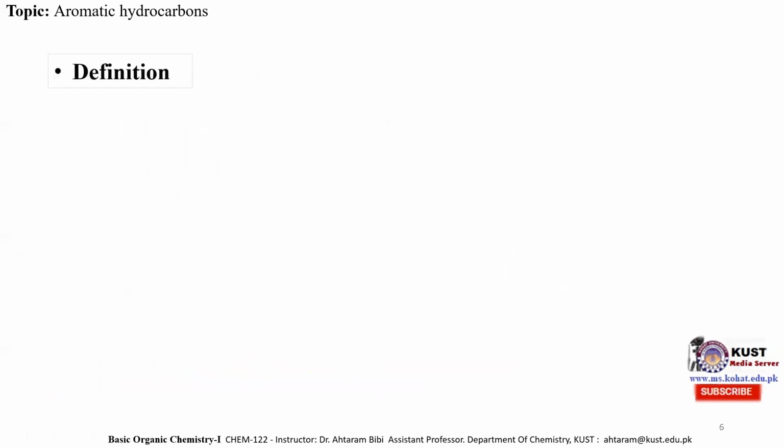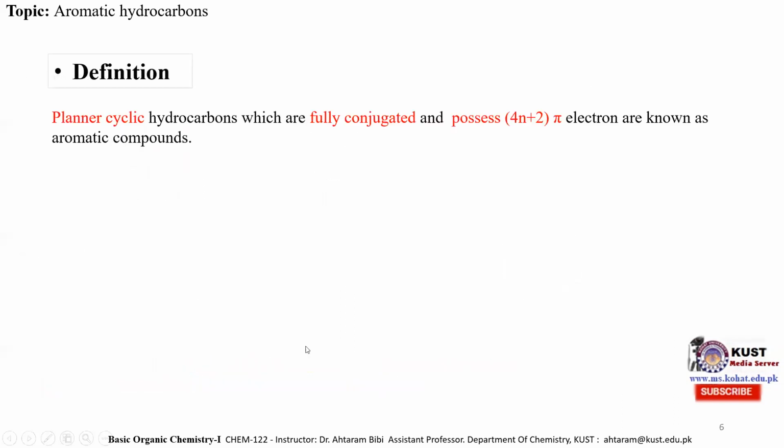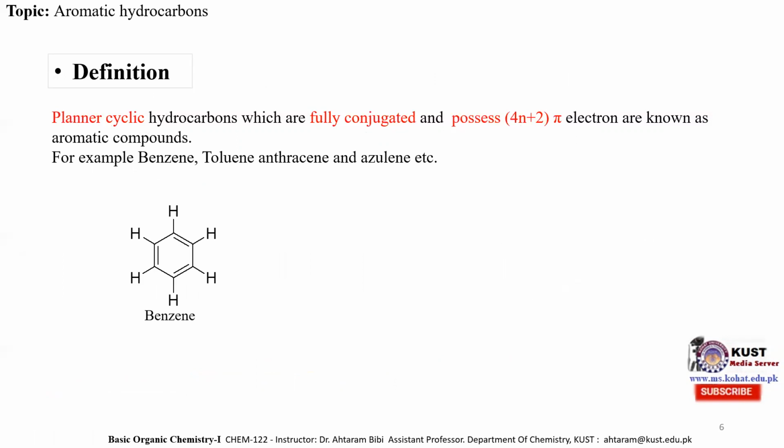So the updated definition is that a hydrocarbon will be aromatic if it has a planar structure, is fully conjugated, and possesses 4n plus 2 pi electrons. Then that hydrocarbon will be known as an aromatic hydrocarbon. For example, benzene, toluene, anthracene, and azulene. This is the structure of benzene, and we can see that it has a planar structure. It is cyclic, it is fully conjugated, consists of alternate carbon-carbon double bonds and carbon-carbon single bonds, and it consists of 4n plus 2 pi electrons, 6 pi electrons.